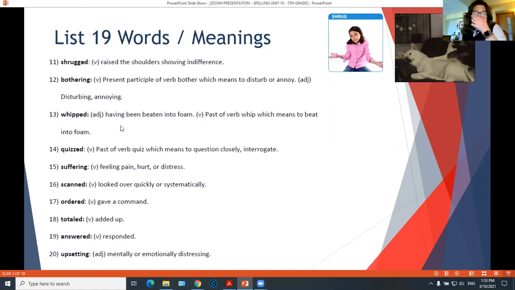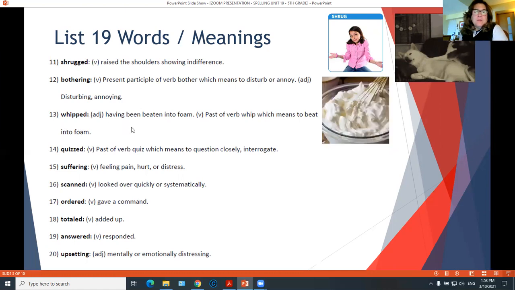Then we have whipped. Whip is the past tense of the verb whip, which means to beat something into foam, but it's also an adjective, and you give this adjective to what you have beaten into foam. For example, here we have whipped cream.